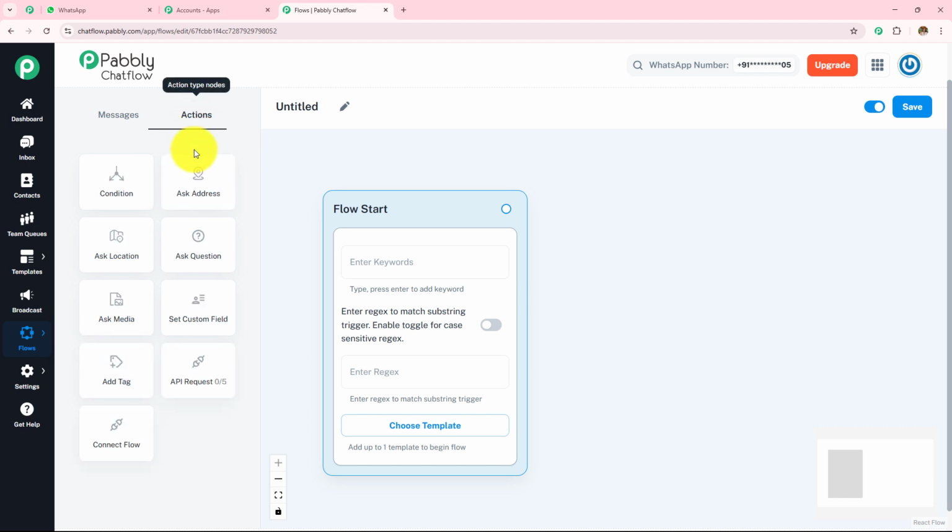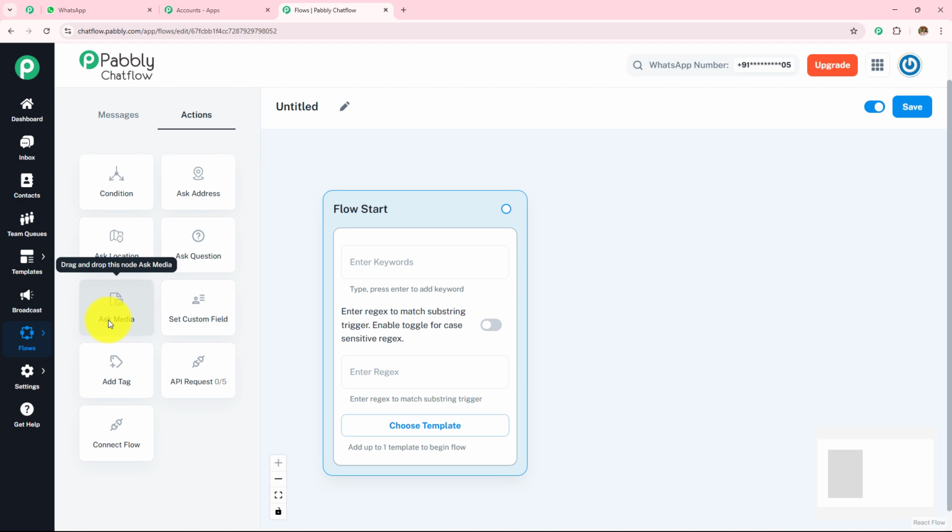Moving on to the next option, actions, the first one is condition. This allows you to set logical conditions for branching the conversation flow, like yes or no. Then we have this ask address. This prompts the user to enter their address and store it in a contact field. Then we have this ask location. This requests the user's live location. Then we have this ask question. This is used to gather user input such as email, phone, or feedback.